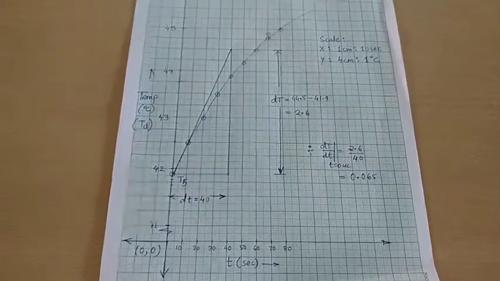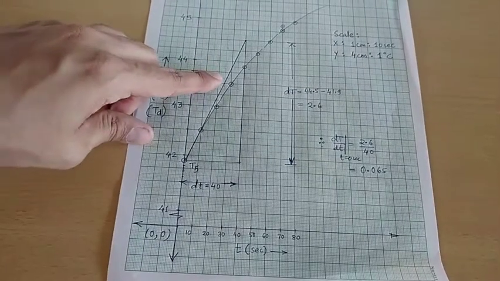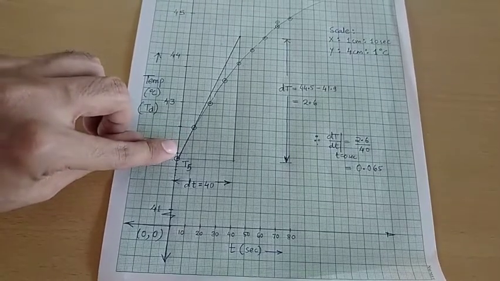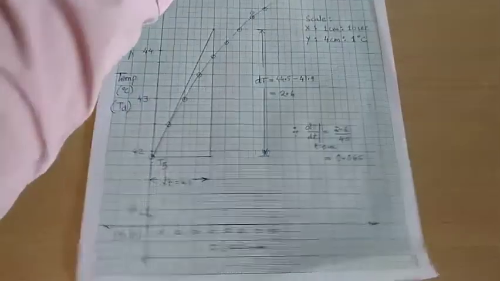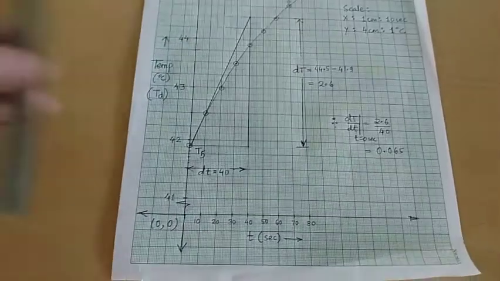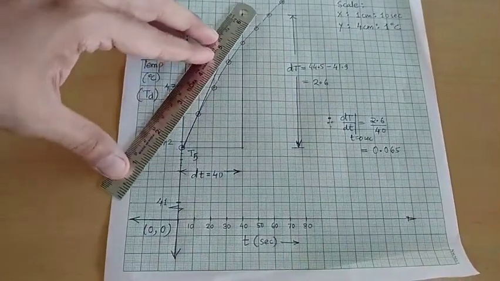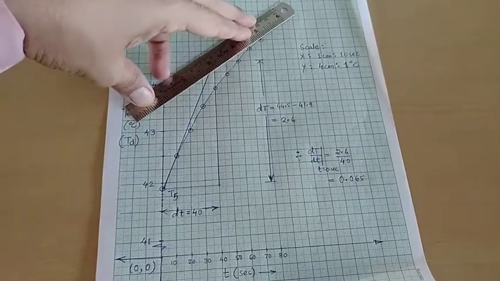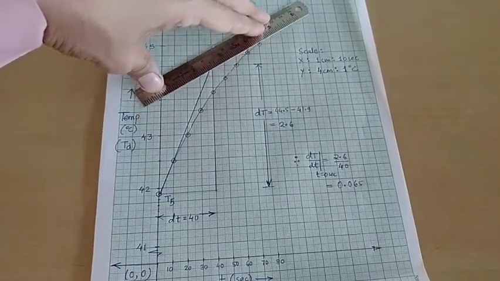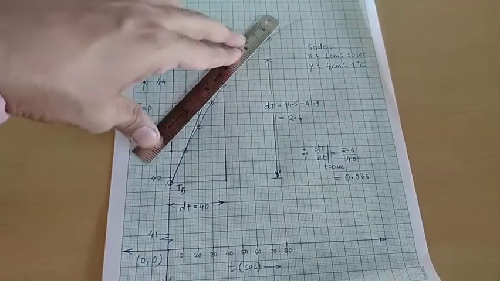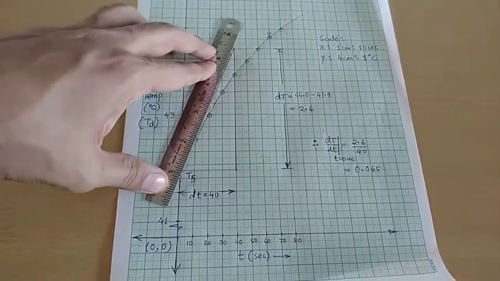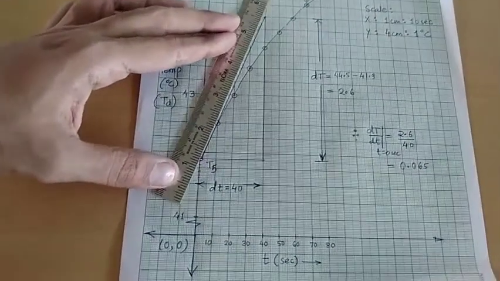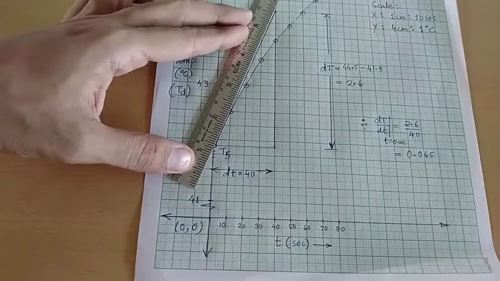So we have drawn the slope at time equal to 0. Whatever the curvature we have right now at time equal to 0, we have drawn the slope, that is the tangent to this curve. If we go forward, the tangent will go on becoming slanted because the temperature rise will go on reducing as the time increases. When the time is 0, the temperature rise is very fast because there is only radiation. Conduction and convection have not started, so the slope will be very steep.